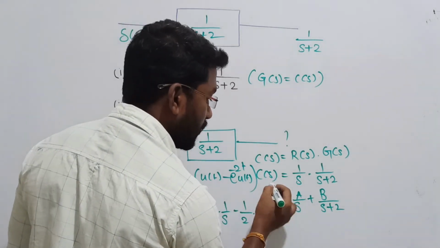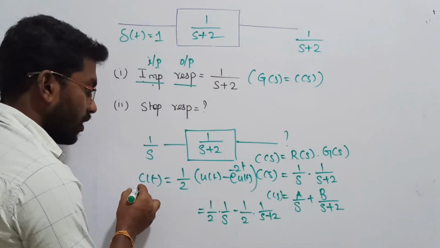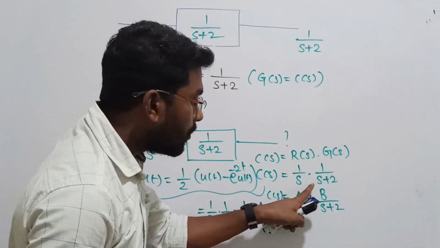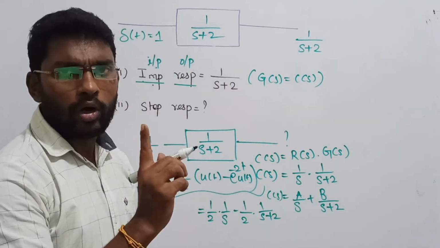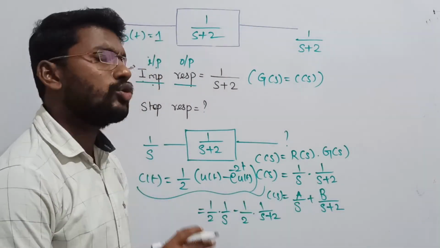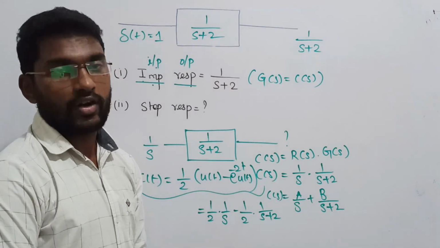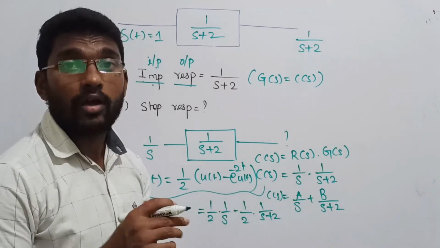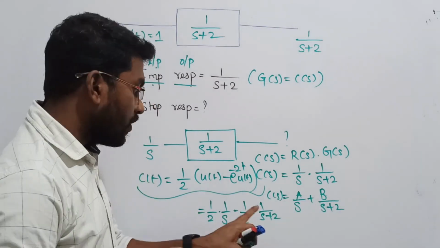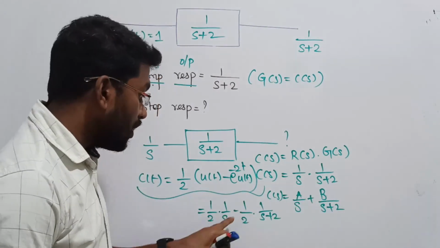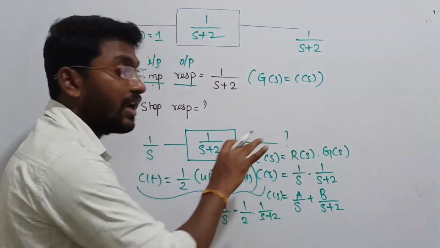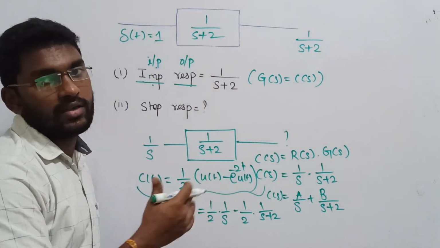If you want to convert this function from s domain to time domain, you can apply partial fraction. Why am I applying partial fraction? Because in the denominator I have more than one root. If you have only one root, we can directly take inverse Laplace. But now I have two roots in the denominator, so there is no option. I must go with partial fraction, and then find out how many arbitrary constants are required. Two poles are there, so two arbitrary constants are required. Then find out the values of A and B, substitute them here, and take the inverse Laplace, so that you get the value of C of s in time domain. Because in exams, questions will be asked in many ways, right?